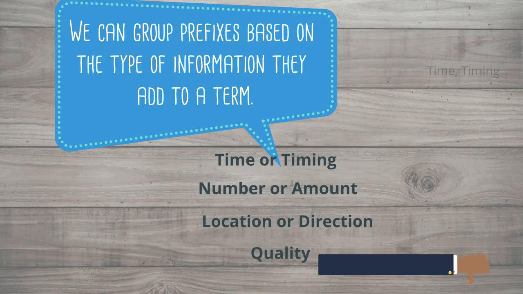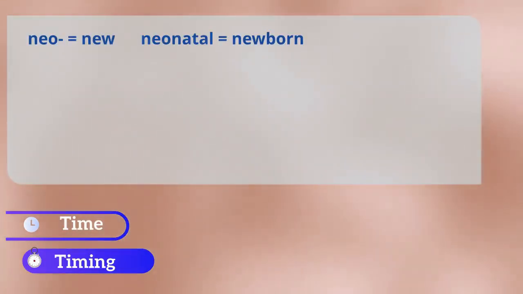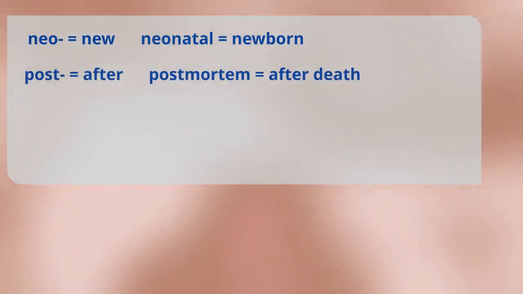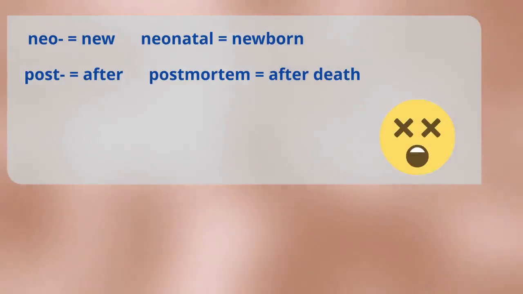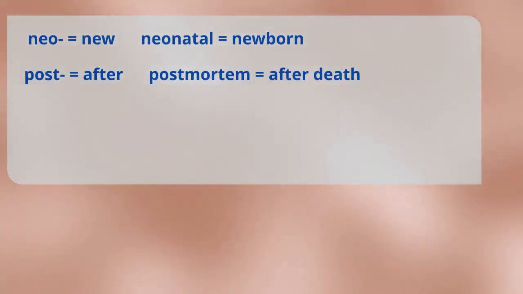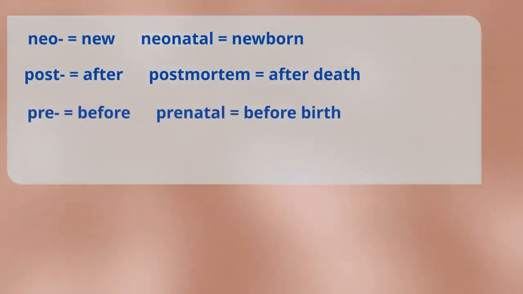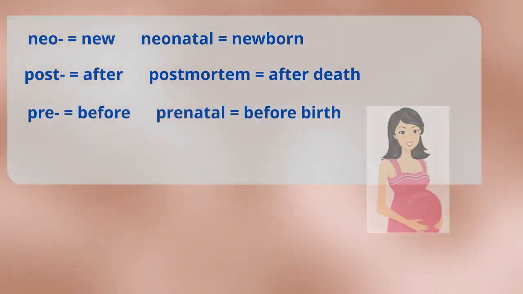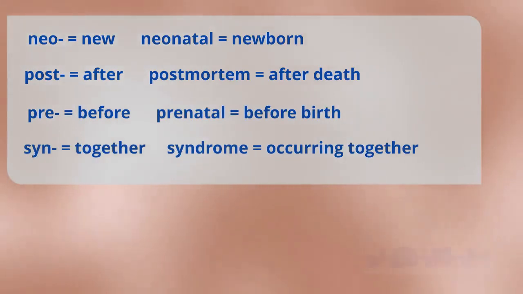Let's start with time and timing. Okay, so we're going to look at time and timing prefixes first. We have neo. Neo means new. Neonatal, a newborn. Post. Post means after. Post-mortem, after death. Pre. Pre means before. Prenatal, before birth.